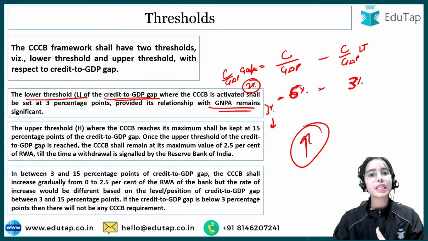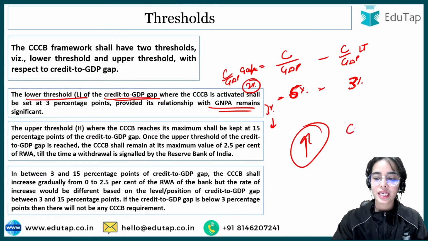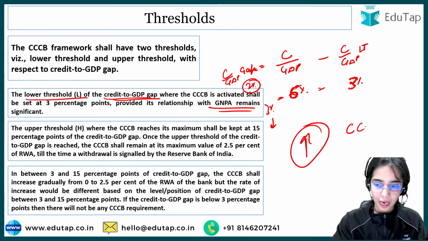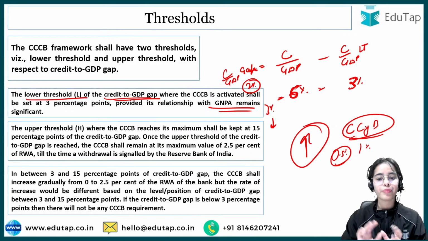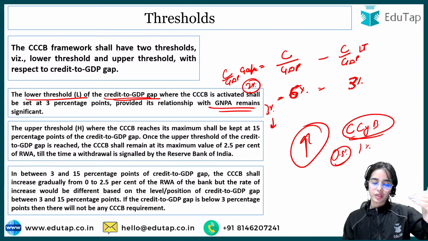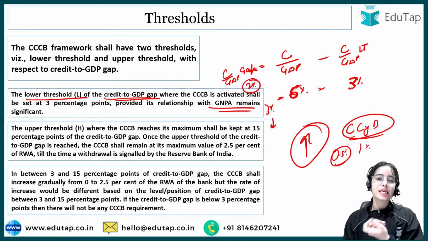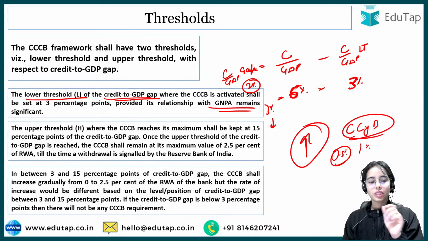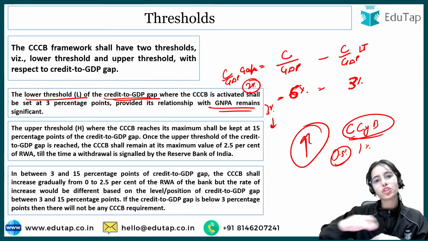If they are also increasing, then the RBI will have to take action and introduce the counter-cyclical capital buffer, let's say 1% or 0.5%, because they are near to 3%. Okay, so that is the lower threshold. That means after this, the RBI will have to start introducing the counter-cyclical capital buffer if the credit to GDP gap in relationship with the GNPA is 3% or higher.